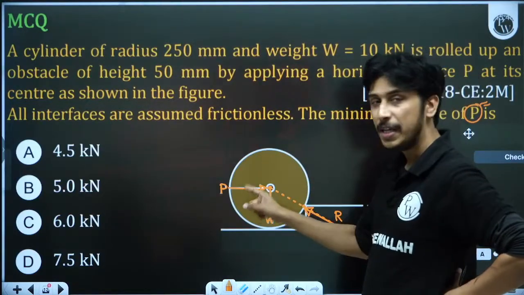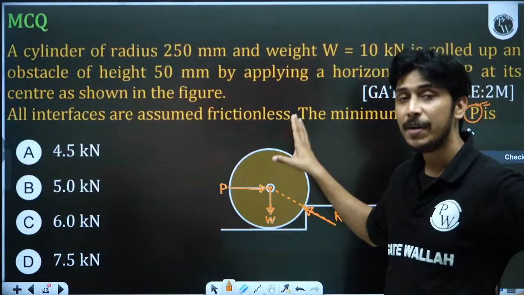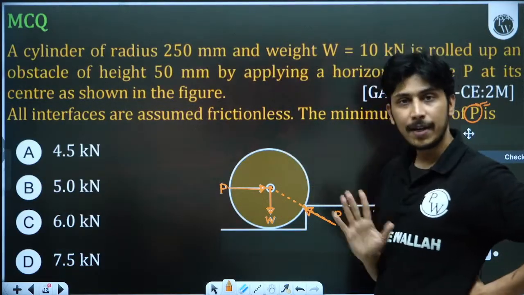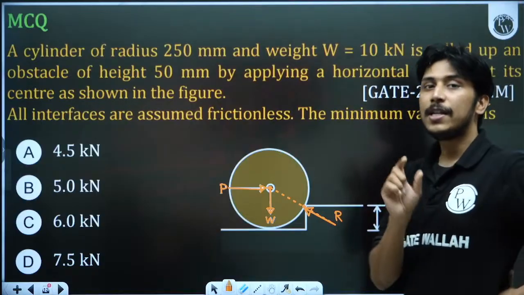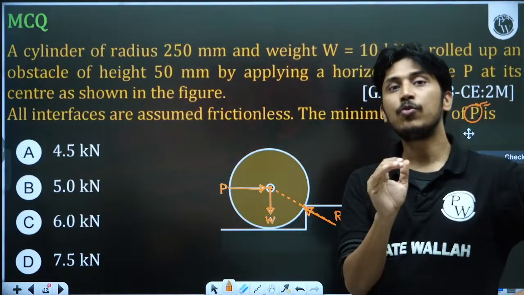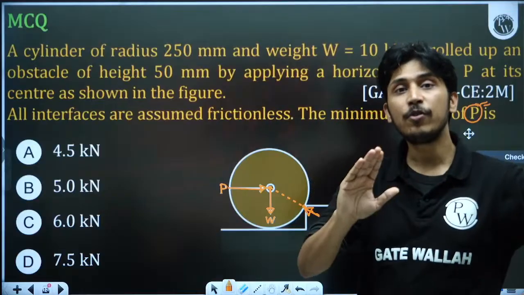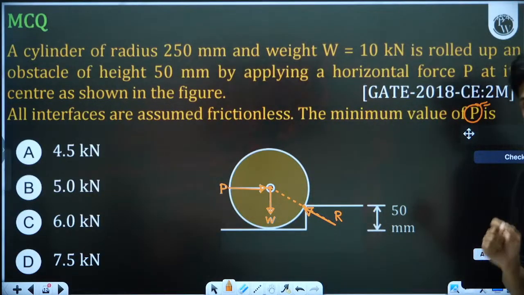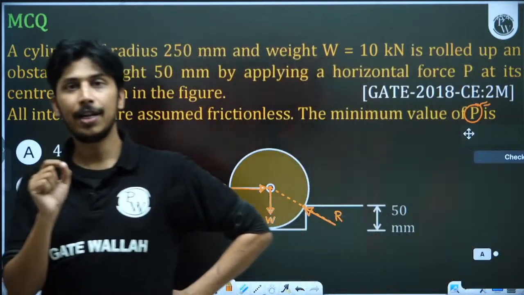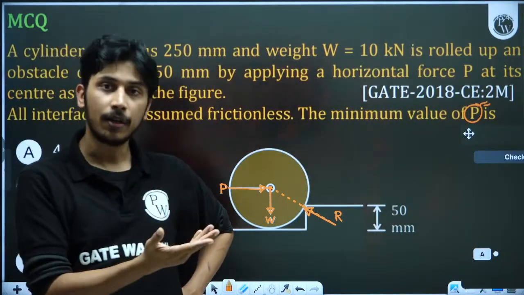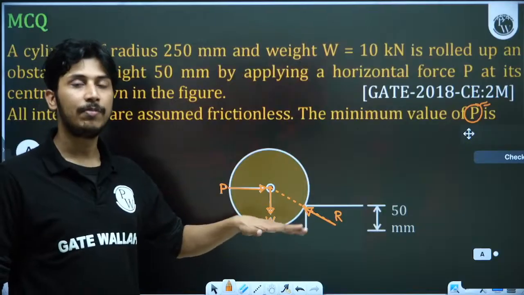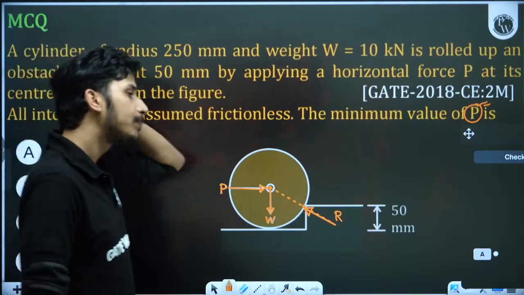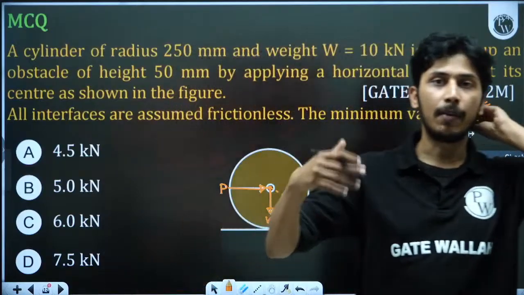Any force that is the maximum force to keep static equilibrium is also the minimum force to keep it in motion. Are you getting my point? Because after static equilibrium, it will come to motion.